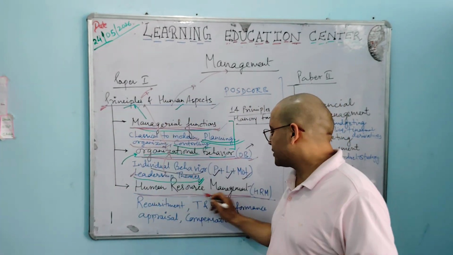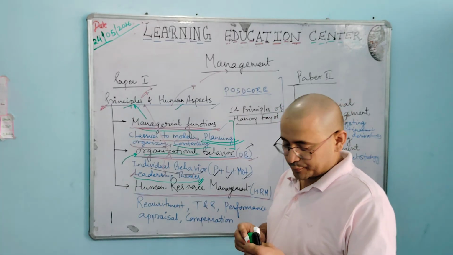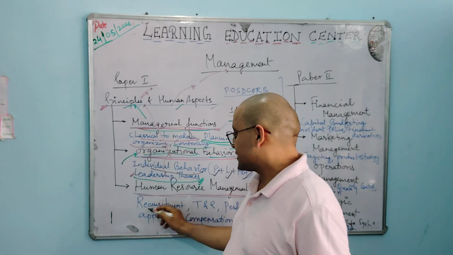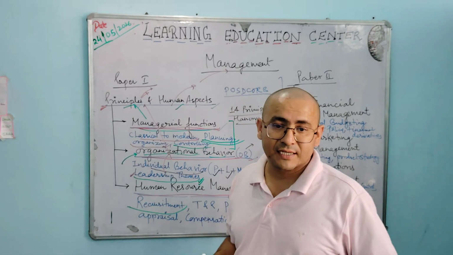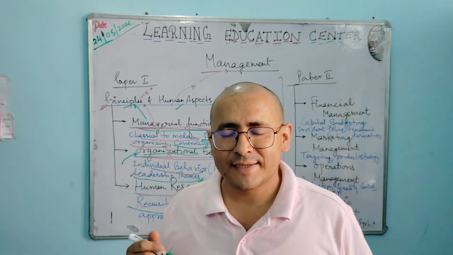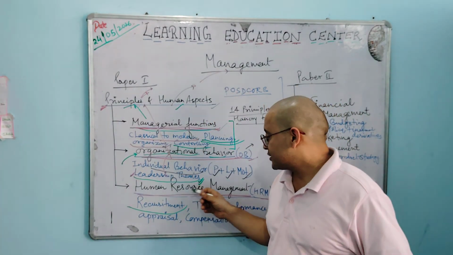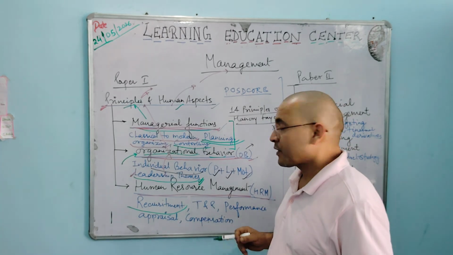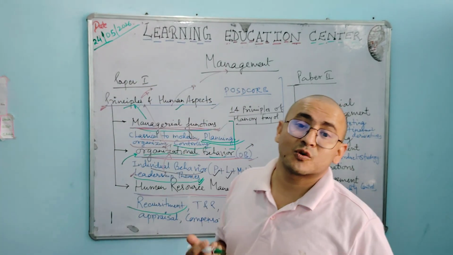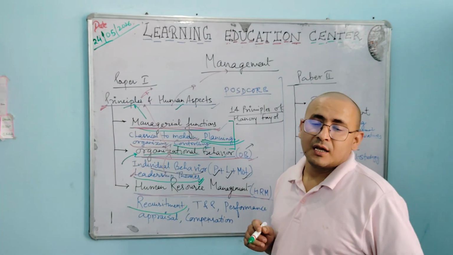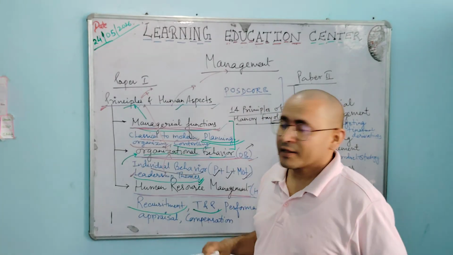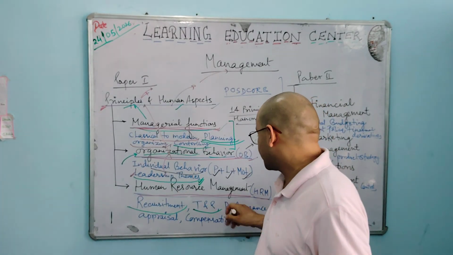Now next is human resource management, in short HRM. In human resource management there is recruitment: how to recruit personnel in an organization, in what way to recruit, by what terms and conditions, in what time, in what procedure, every step that comes. Then training and placement are also part of human resource management.